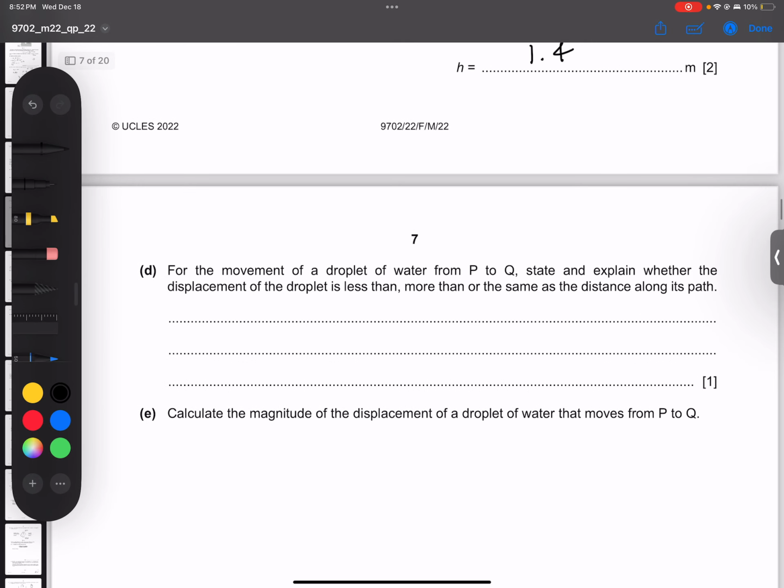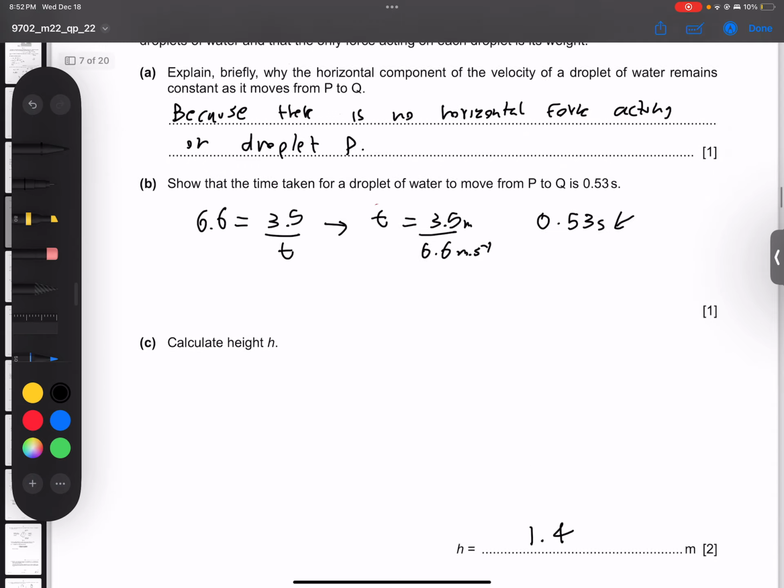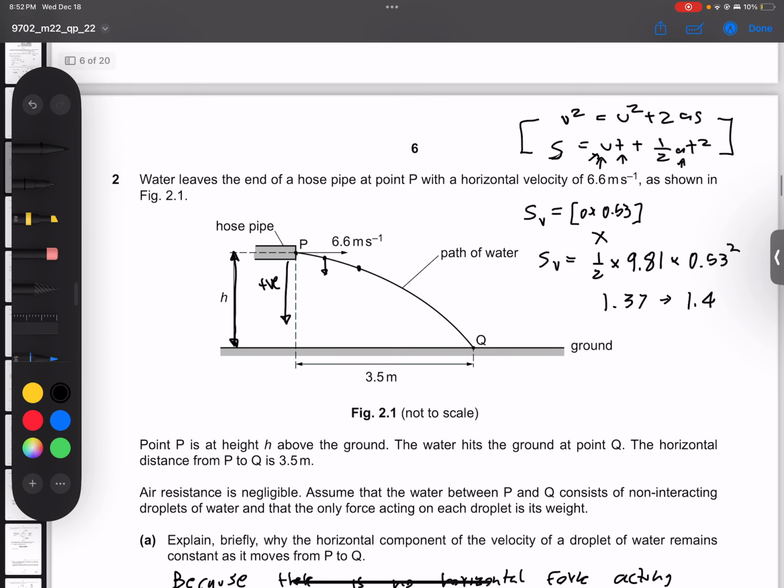All right, moving on. For the movement of a droplet of water from P to Q, state and explain whether the displacement of the droplet is less than, more than, or the same as the distance along its path. What's the distance along its path? The distance along its path is this line, right? This is its motion. But what is its displacement? Remember what I said earlier. Displacement is the shortest route from initial to final position.